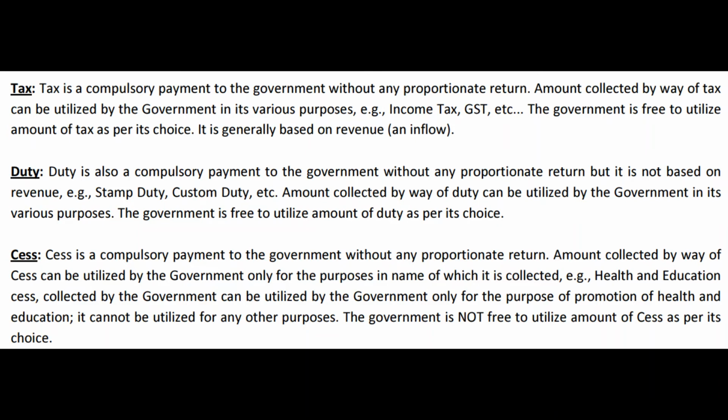Same logic, no? You are already purchasing a property, lakhs of rupees, crores of rupees you are spending on the purchase of property. Over and above that, you have to pay stamp duty to the government. You cannot say why. Government is telling you have to pay, means you have to pay. That stamp duty goes to the state government. Customs duty, excise duty go to the central government. Stamp duty goes to the state government. Property taxes go to the local authorities. So that is a different discussion.